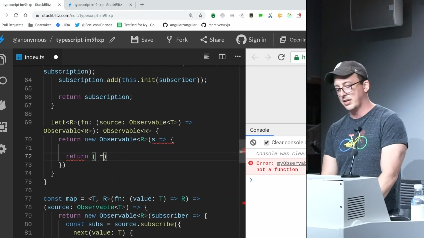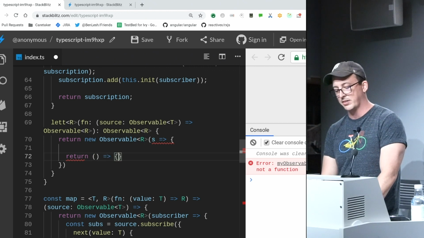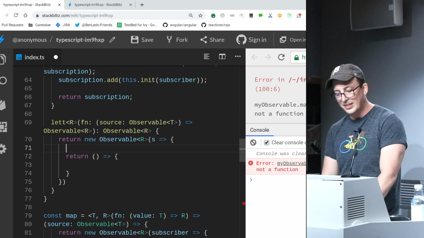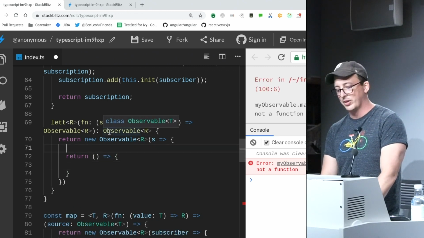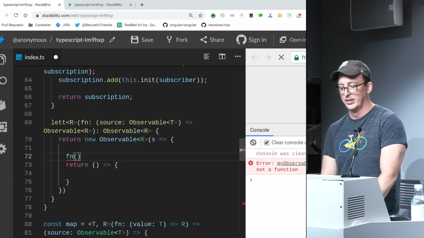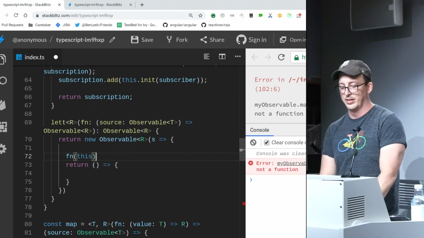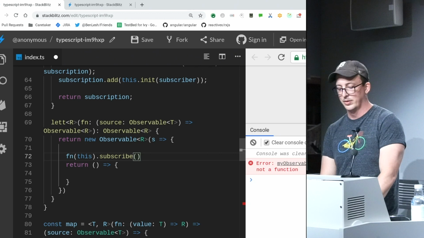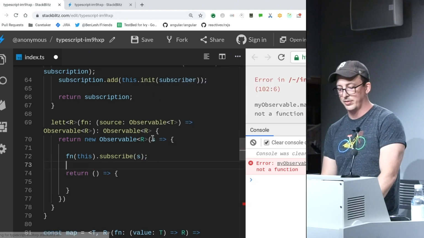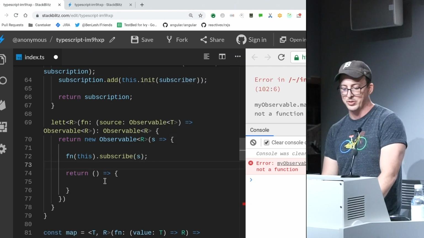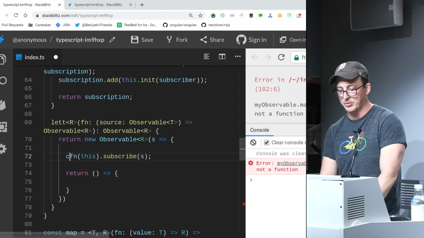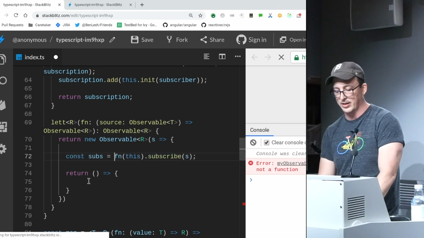So this requires that I return a teardown because that's the contract of this particular implementation. And inside of here, I'm going to basically just say function, pass this to it, and then subscribe with the subscriber, which has the same shape as an observer. And then inside of here, I need to capture the subscription again.